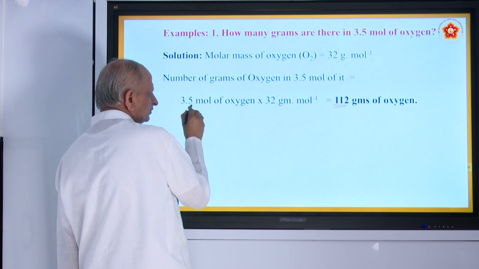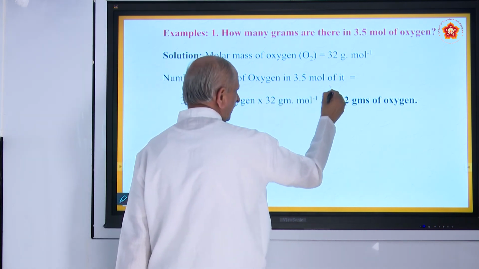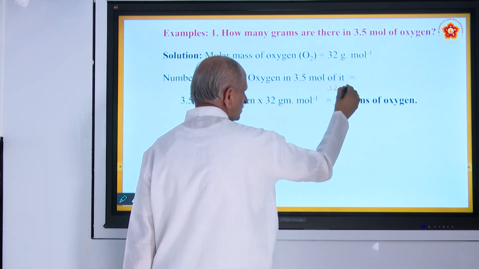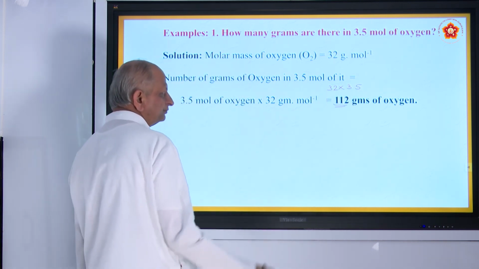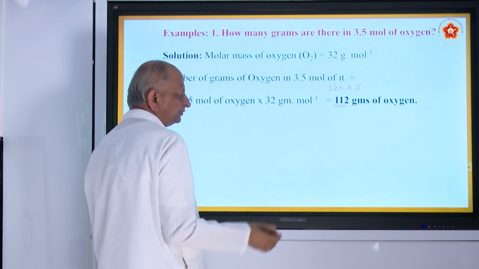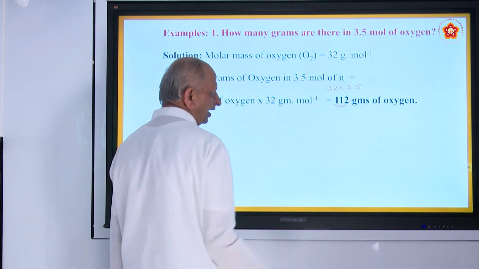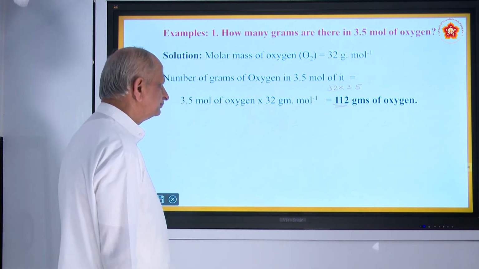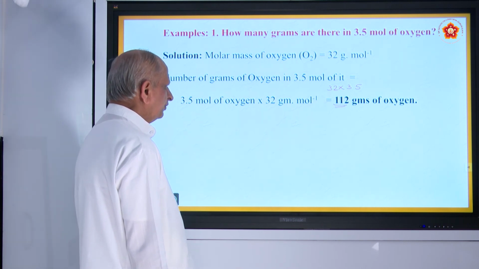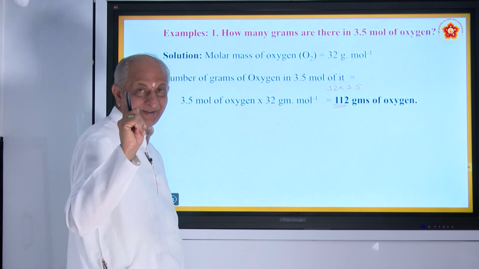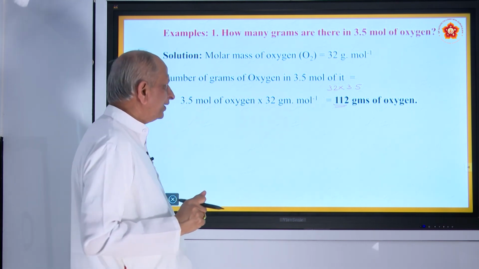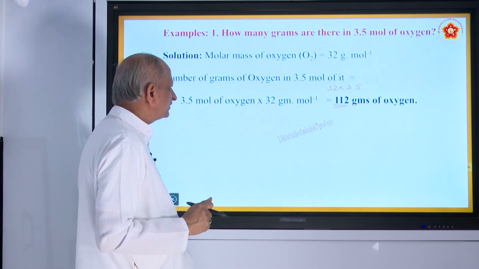How did you get it? 32 into 3.5. Is it alright? This is the mass of 1 mole. There are 3.5 moles. Multiply this, you get 112 grams. Okay? This is a very simple question, but you must understand the meaning correctly. What is mole and what is the mass, etc.